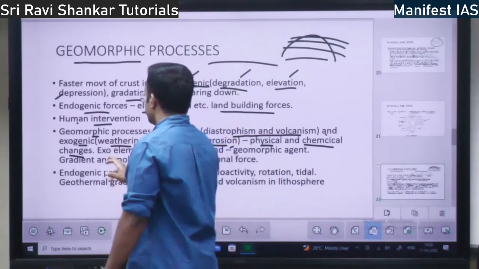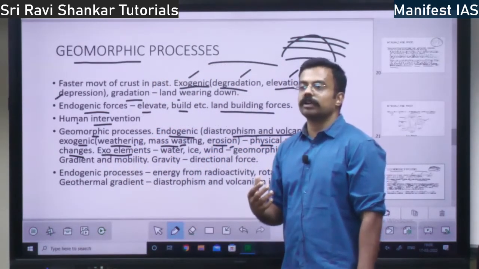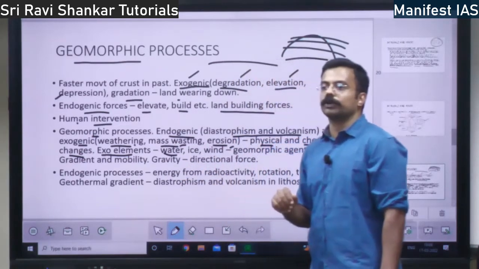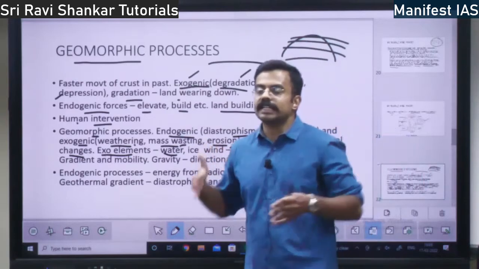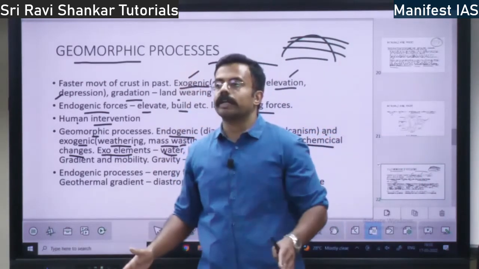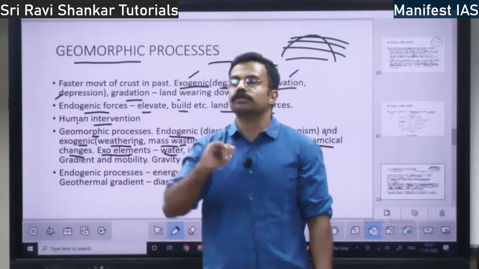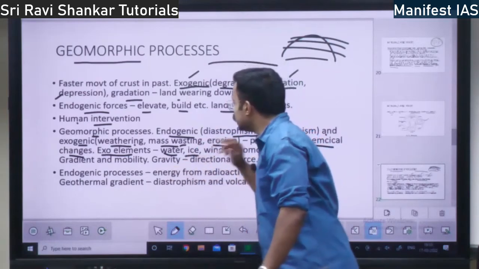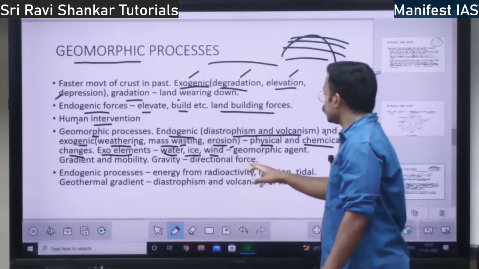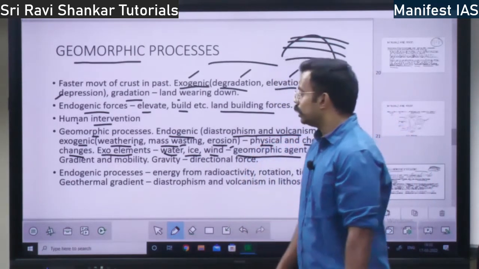What are the exogenic elements? What are the elements which carry out the exogenic transformation? It is water. Water might carry out the exogenic process. If there is a river, it can do what? It can wear down or gradate a rock, right? A river can break a rock over a period of continuous movement. Or there might be ice. Ice can be an element. Wind can break a rock. So all these are called geomorphic agents. Water, ice, wind, all these things.